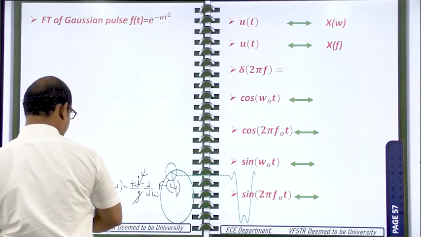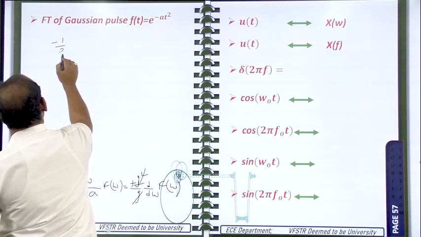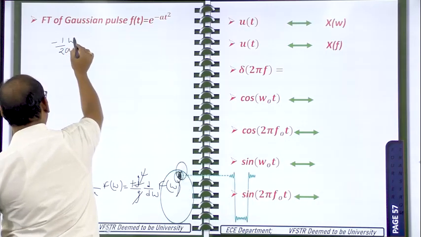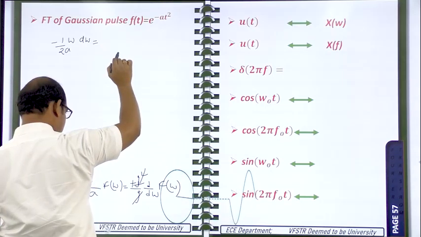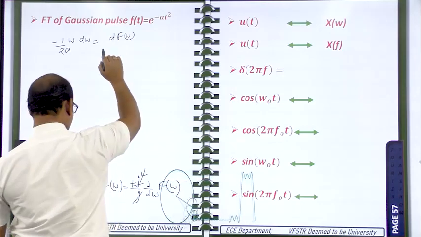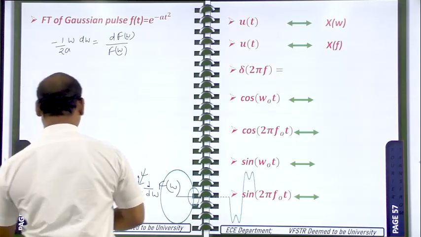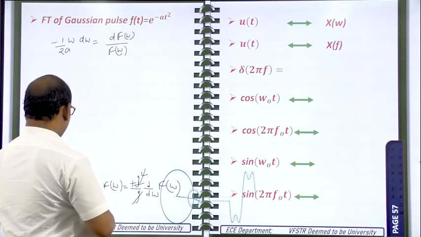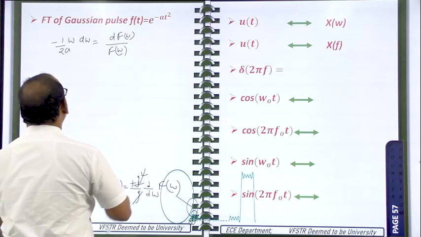Next, this d omega we can send this side: minus omega by 2a into d omega is equal to dF of omega by F of omega.